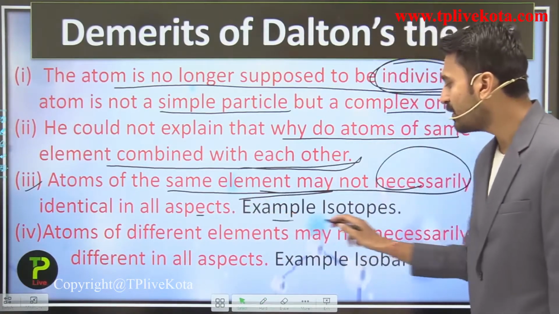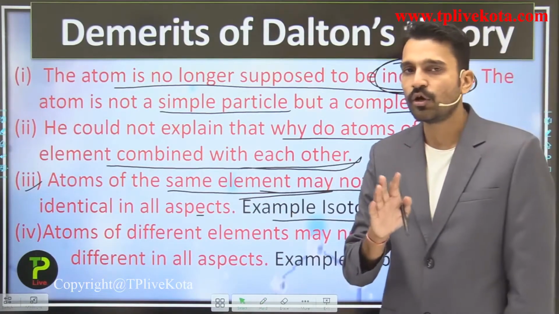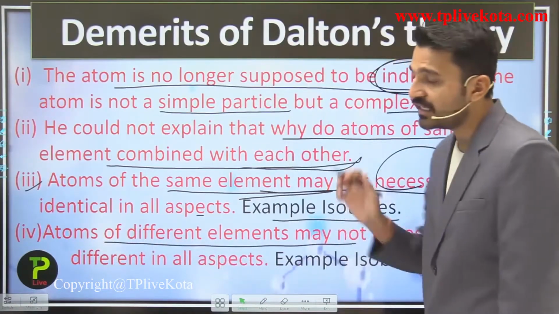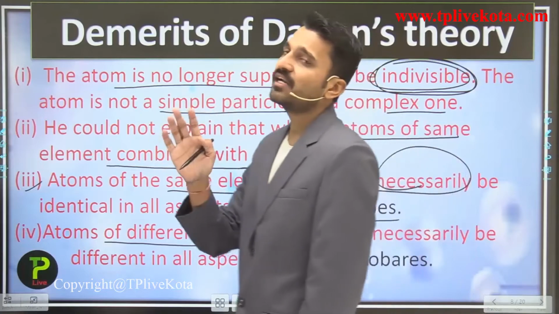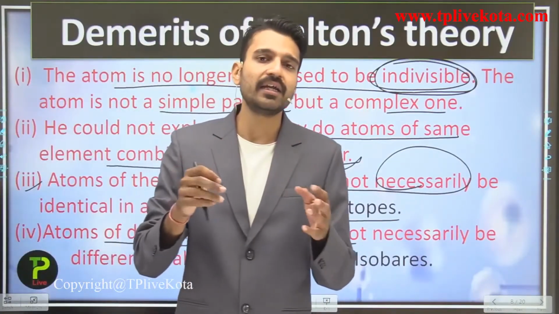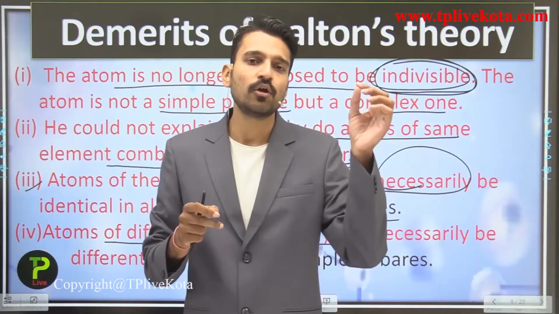So what is its example? That is the isotopes. They are not the same atoms. Talking about the atoms of different elements, Dalton's atomic theory says that the atoms of different elements are different from each other. They are not identical or they do not have anything common in them.